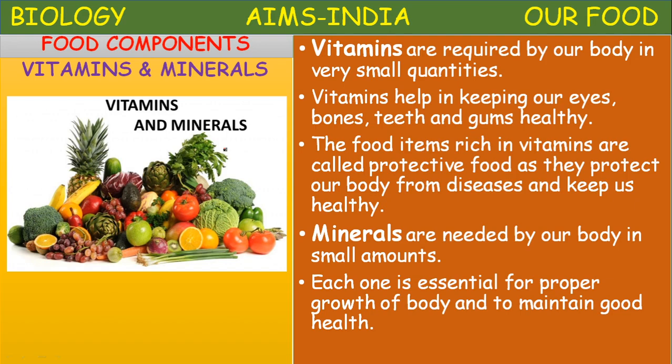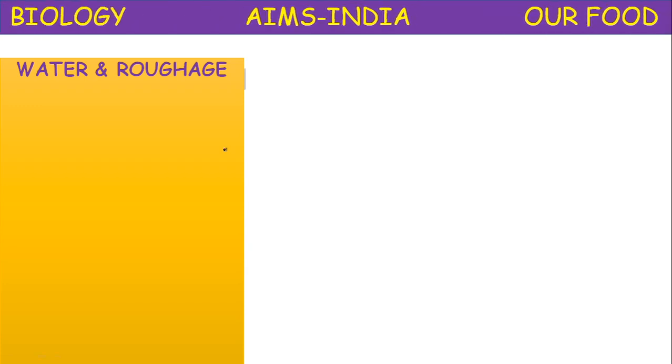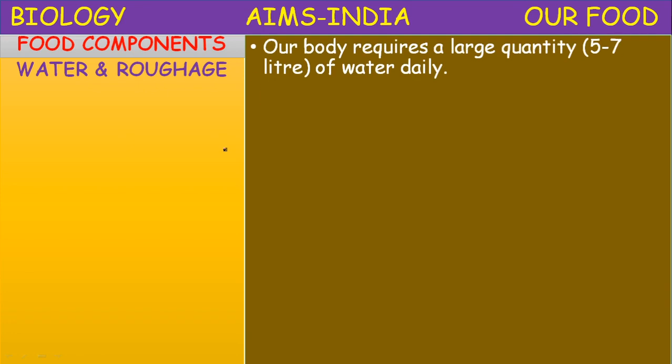Okay children, let us know more about these components: water and roughage. Food components, next important components, water and roughage. Roughage is also called dietary fiber. Our body requires a large quantity of water, nearly 5 to 7 liters daily, depending upon our work.